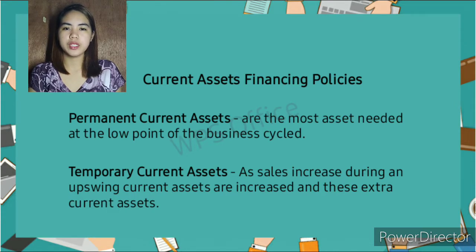However, temporary current assets are defined as assets that increase when sales increase during an upswing. Current assets are increased and these are the extra current assets. Temporary current assets are current assets that fluctuate over time, season, and are expected to be consumed or sold within a year. The decrease in these current assets will not impact business operations. They may change due to business activities. In addition, temporary assets can be defined as any current asset that is not pivotal for the company's existence, and therefore, having those assets is good, but it is not entirely essential for the survival of the company.